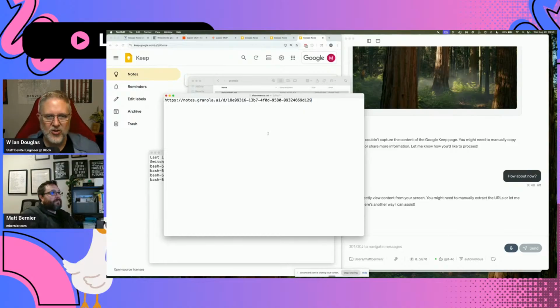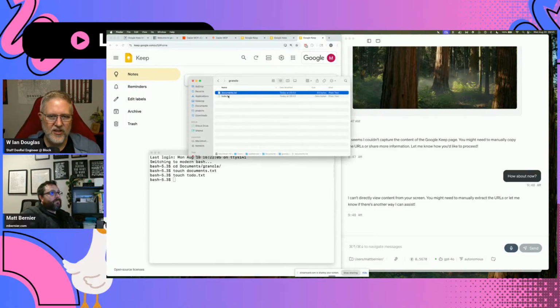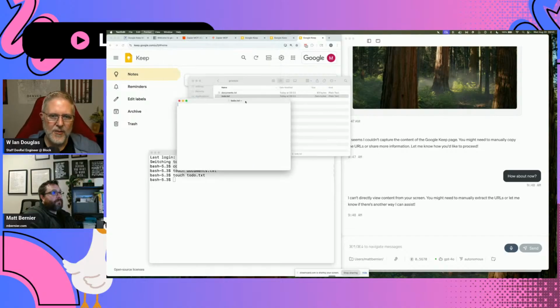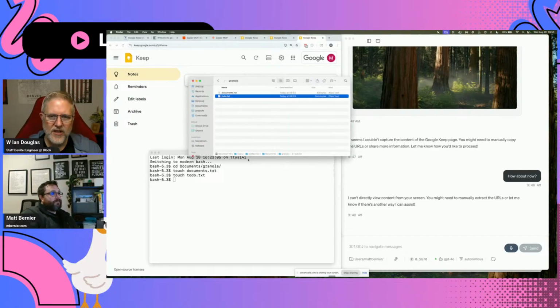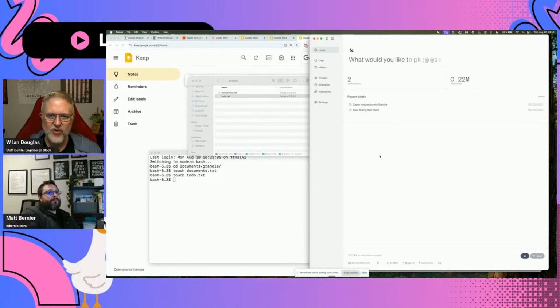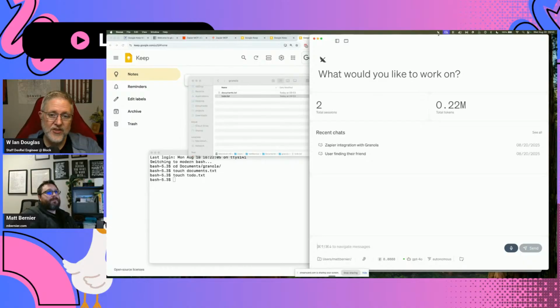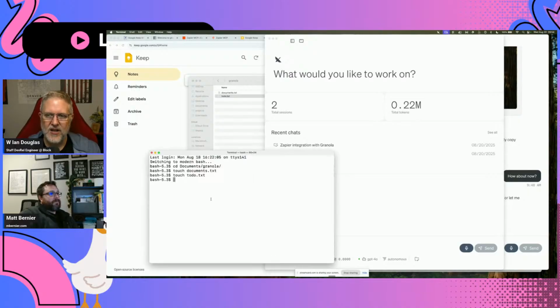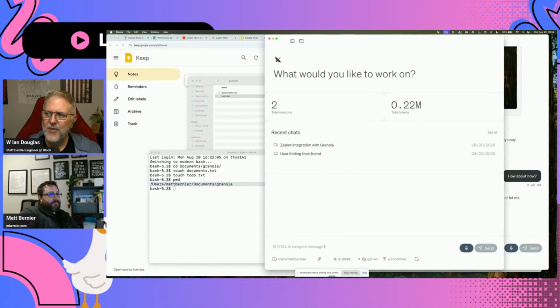So now what we're going to tell Goose to do is start a new session in Goose. So let's go to Goose, and we'll start a new window in Goose. Because what's nice about Goose is whatever we do in this session, we can tell it to save as a recipe. So we're going to say, in my Documents folder is a subfolder called Granola.